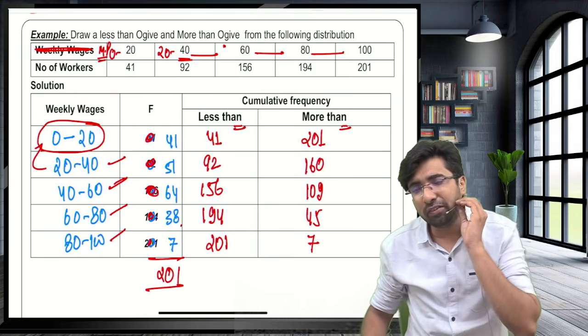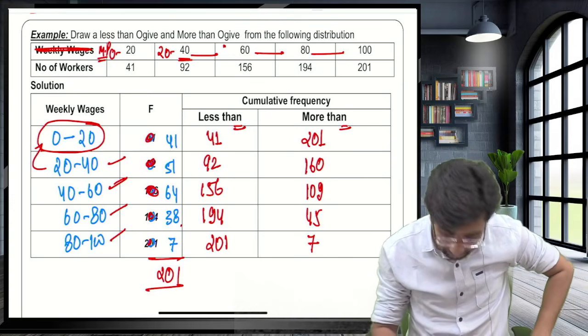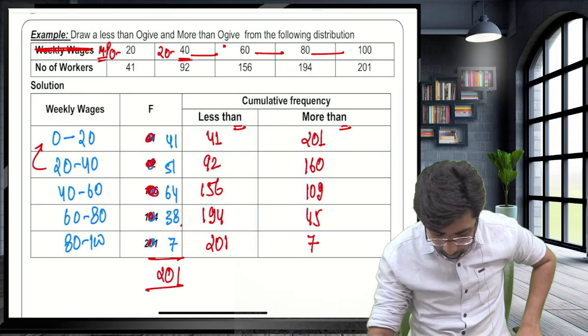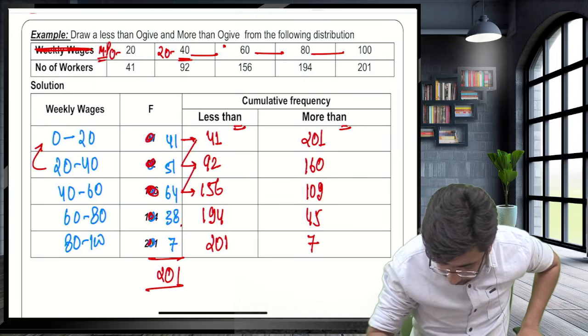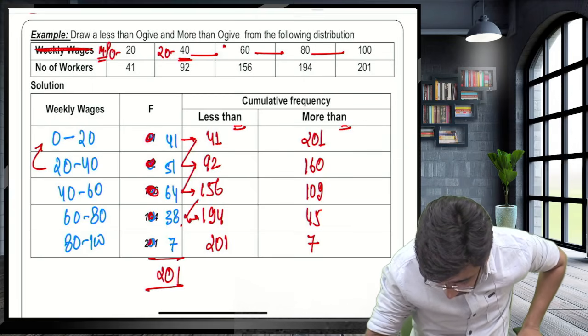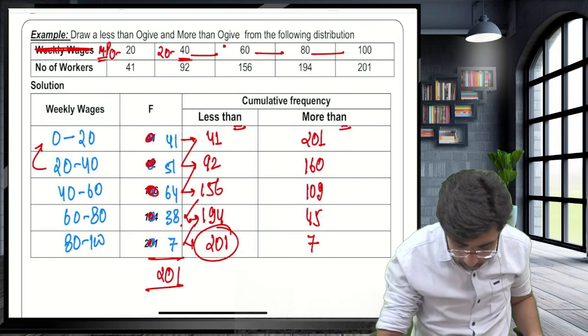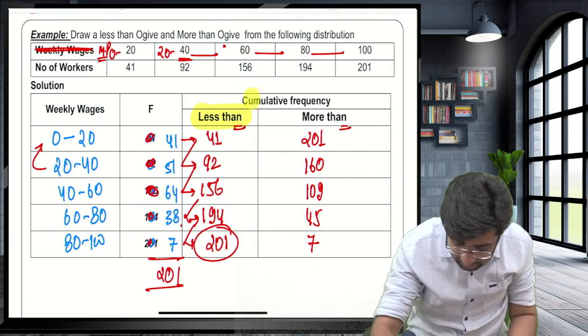The one we use is the less than cumulative frequency. So how will you draw? 41 plus 51 is 92, plus 64 is 156, plus 38 is 194, plus 7 is 201.